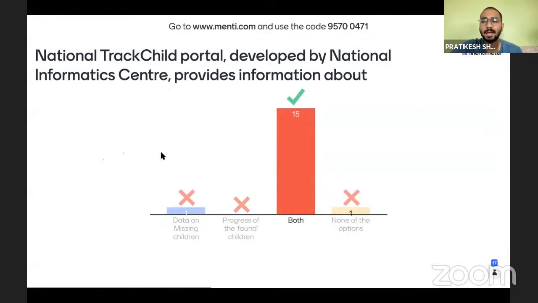Like we have the child helpline number 1098, I guess. Yes, 1098. There we register the information of a missing child. From there they register it on this portal, and if someone wants to track a child, they can use this portal to track a missing child or a found child.